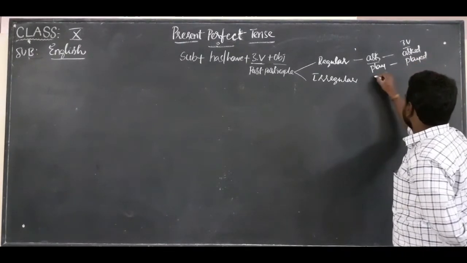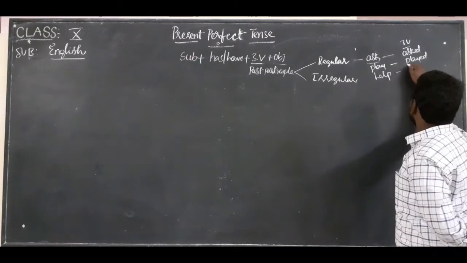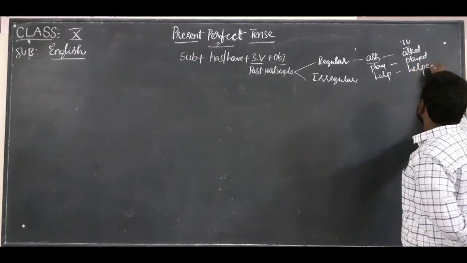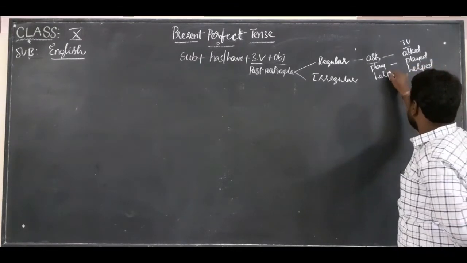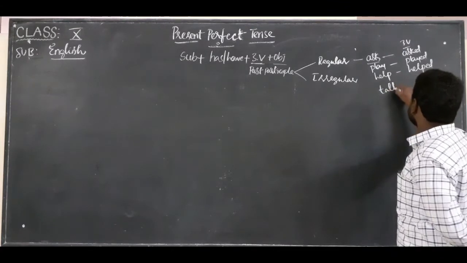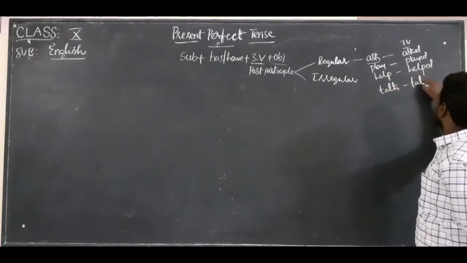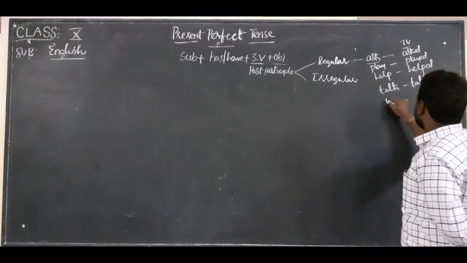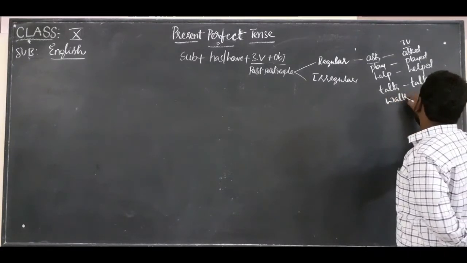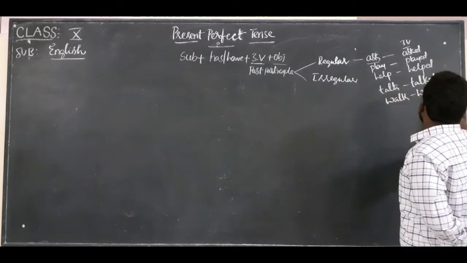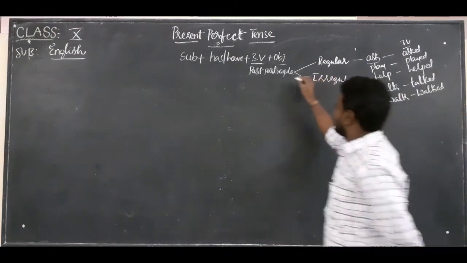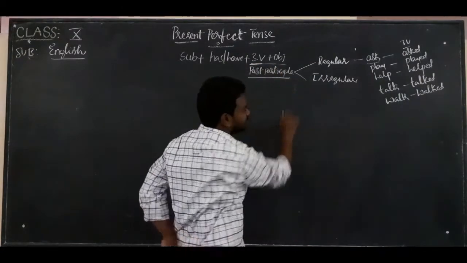Play, played. Help, helped. Talk, talked. Walk, walked. So here you see the third form of a verb, the past participle.